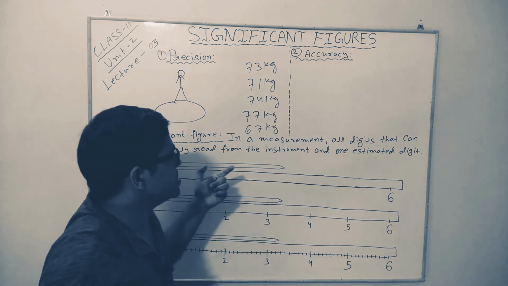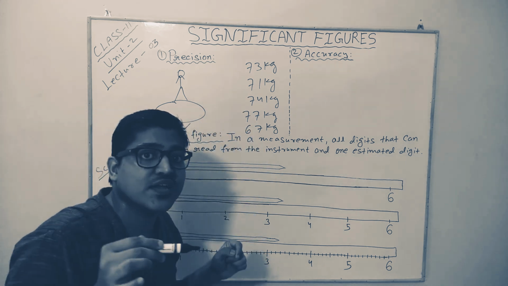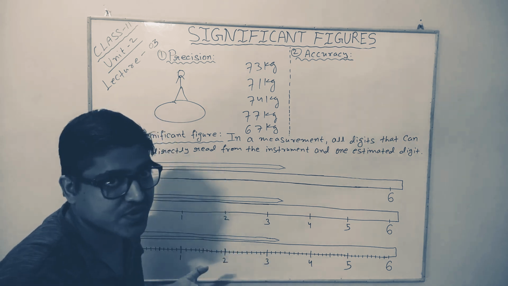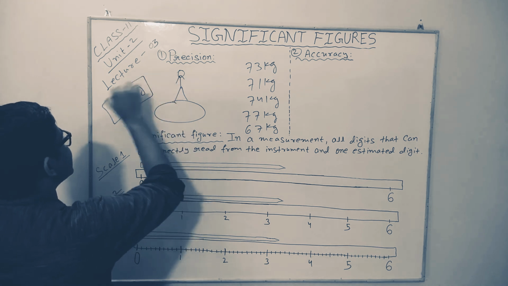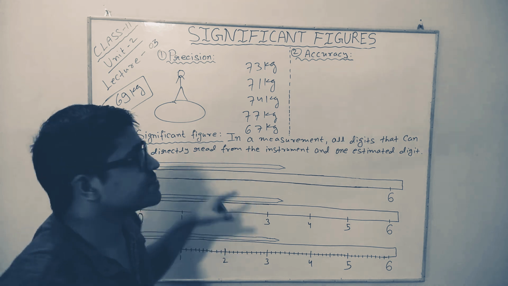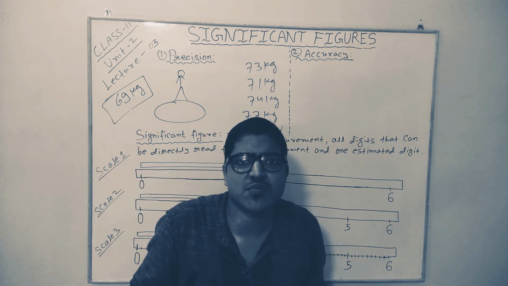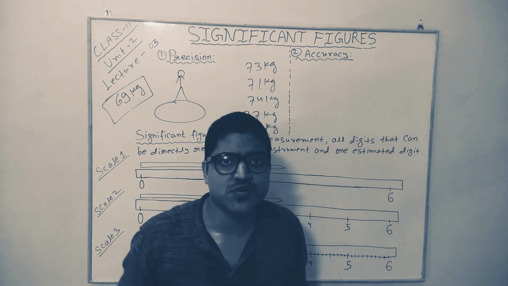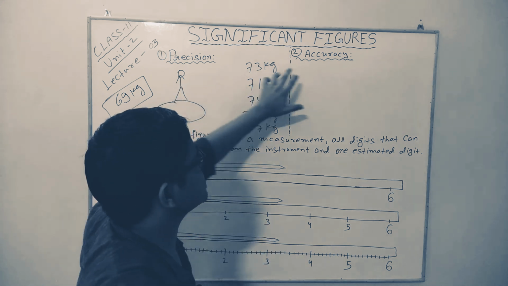Ideally, the machine should have shown me the same reading again and again, equal to the true value of my mass. The true value, the actual value of the mass of my body is 69 kilograms. So ideally, this machine should have given me this reading every time I stood on it. But ideal things never happen. There is always some amount of error associated with any measuring process. We will talk about errors in some separate video. Here, our aim is to understand the difference between precision and accuracy.